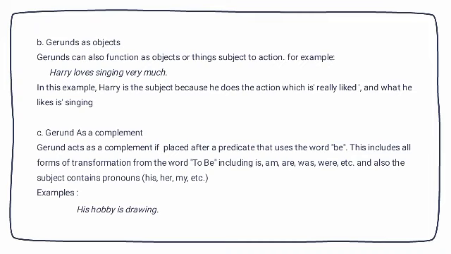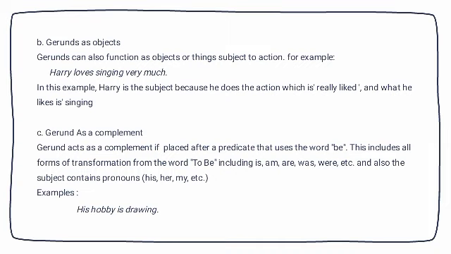And the last is gerund as a complement. Gerund acts as a complement if placed after a predicate that uses the word be. This includes all forms of transformation from the word to be, including is, are, was, were, and etc. And also the subject contains pronouns.